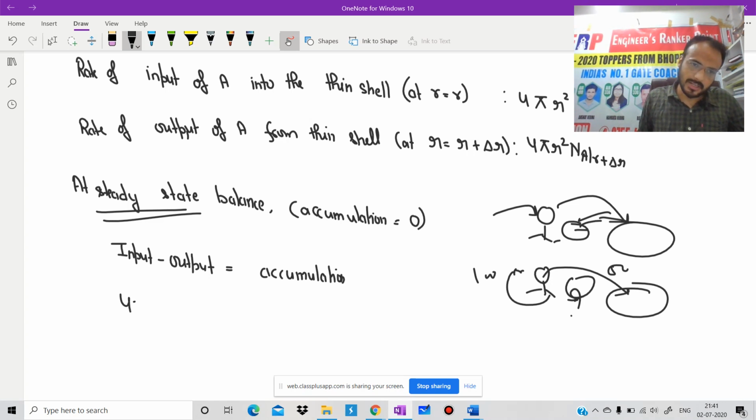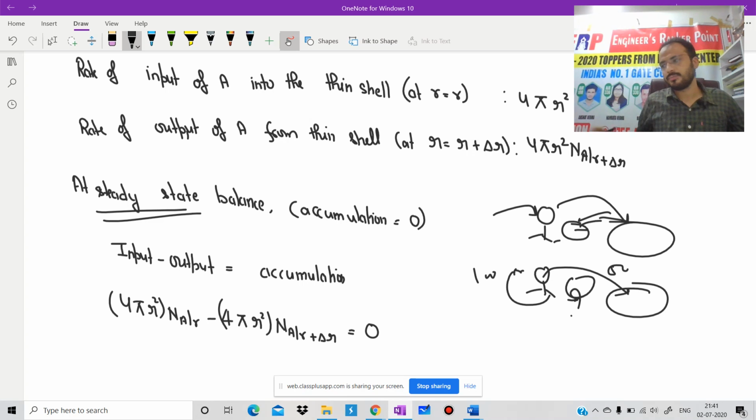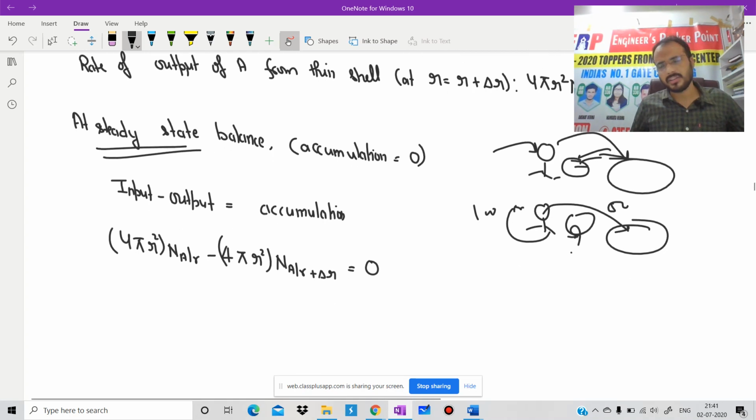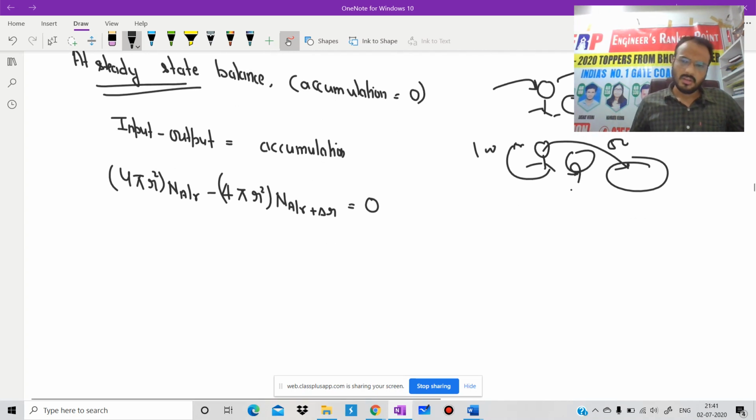This input is nothing but 4 pi r square N_A at r, minus 4 pi r square N_A at r plus delta r, and accumulation is 0. Very important derivation. If you don't know this derivation, then you are not able to solve that GATE 2019 question. 4 pi r square, is it clear?